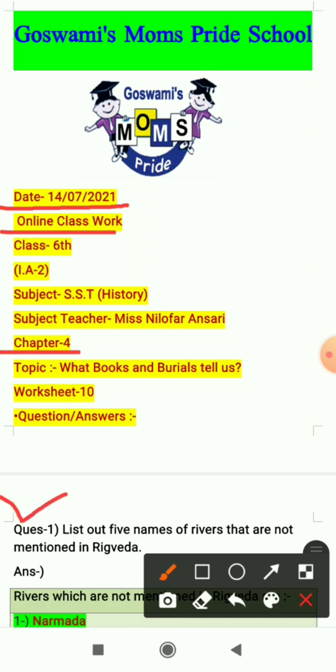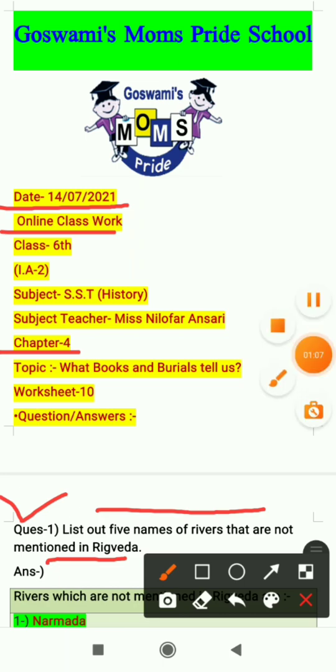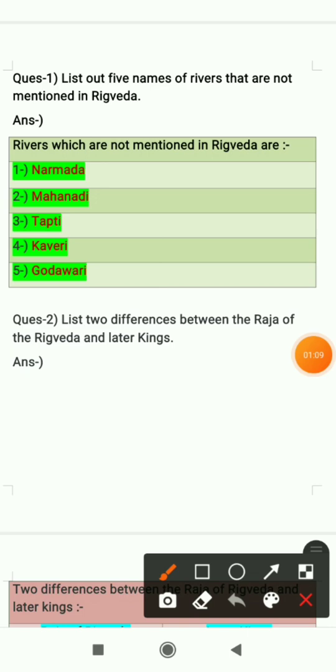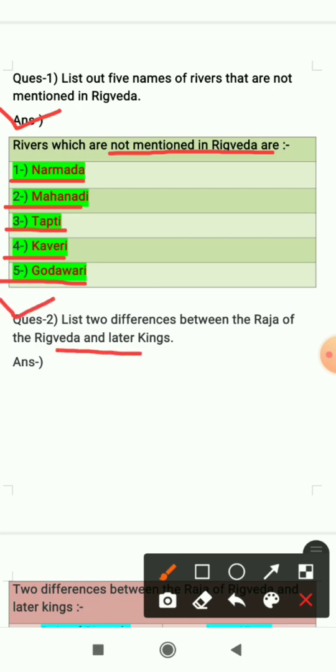Question number 1 is: list out 5 names of rivers that are not mentioned in Rigved. So we have to name 5 rivers that are not mentioned in Rigved. The answer is: rivers which are not mentioned in Rigved are, first Narmada, second Mahanadi, third Tapti, fourth Kaveri and fifth Godavari.